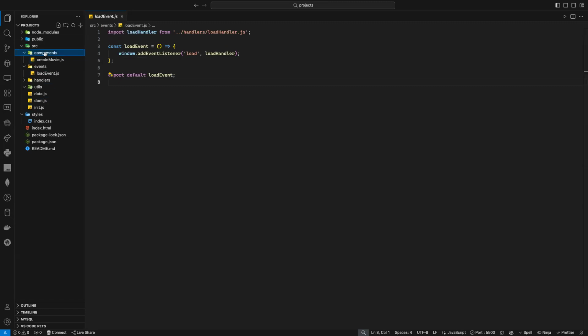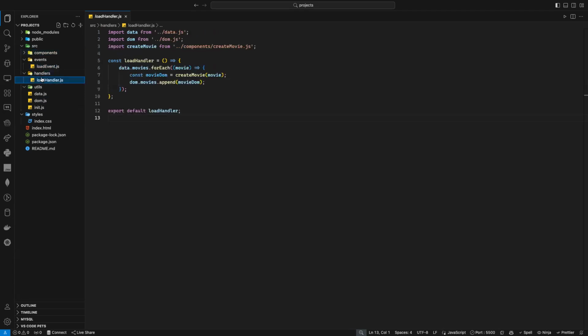Let's go now to loadHandler. Where's my loadHandler? Click. So my loadHandler, as you can see, is a function. I'm exporting it. That's why I can import it inside the event. So what are we doing? Well, I say, okay, give me the data I have. I want to go to movies, because movies is an array inside it. Then I want to loop through each movie. And for each movie, of course, I will have ID, title, and poster.